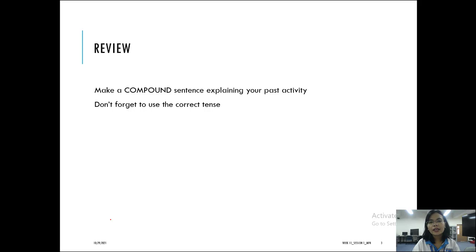And then I want you to use the compound sentence to explain your past activity. For example, you combine two activities into one using a compound sentence with so, but, or. And don't forget, if you are talking about past activity, you need to use the correct tense for it.